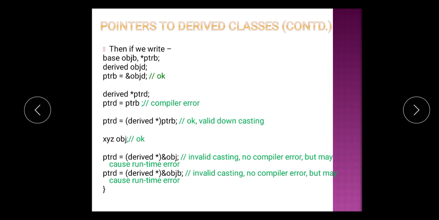Now here we are creating the object of the class xyz. This class xyz doesn't have any relation with the derived class as well as the base class. And if we downcast the pointer of this object and pass it to the pointer of the derived class, then it is an invalid casting. There is no compiler error, but it causes a runtime error because it is an invalid casting. There is no relationship between xyz and the derived class, so it will cause the runtime error.